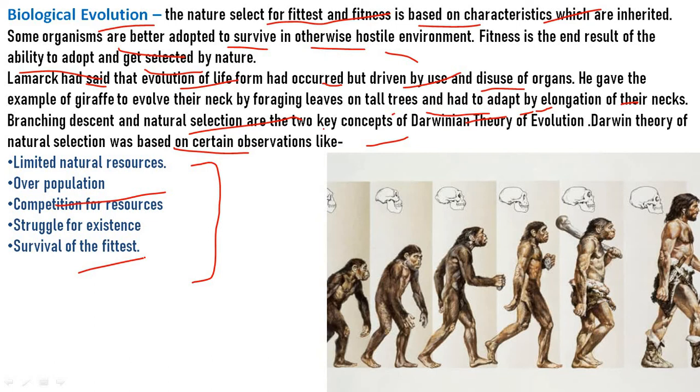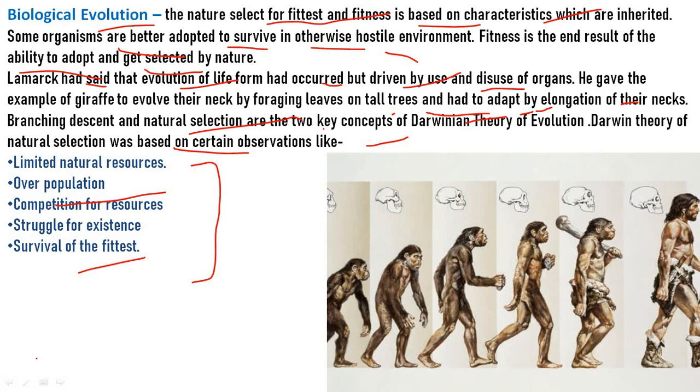Then there is variation. No two organisms are found similar in all respects. Different forms of characters are found in organisms, which is known as variation. Some variations are advantageous for organic evolution, and these are known as favorable variations, which are inherited generation after generation. Then, survival of the fittest.